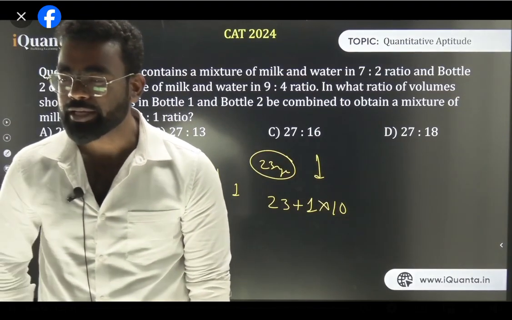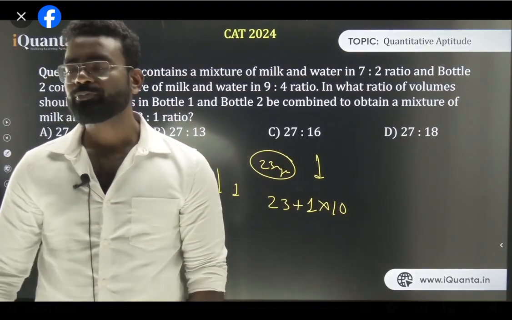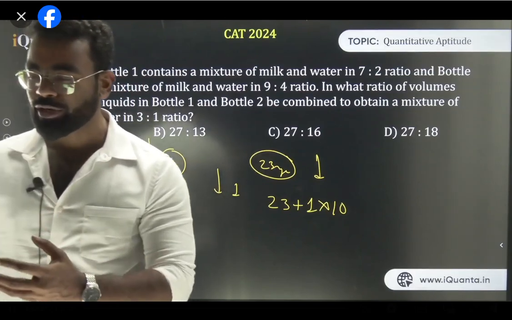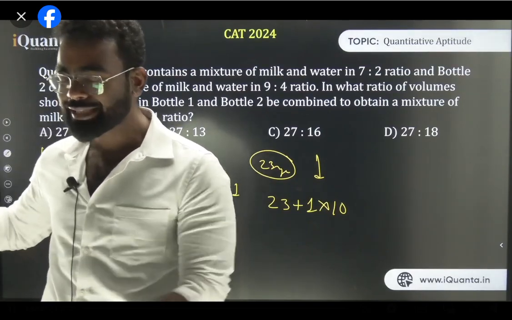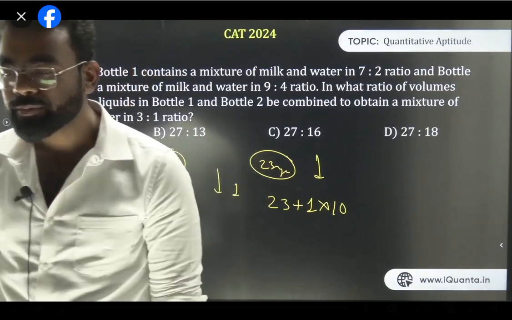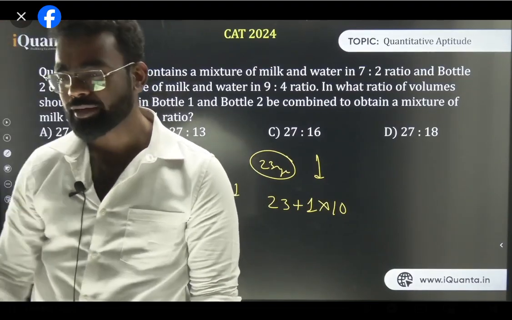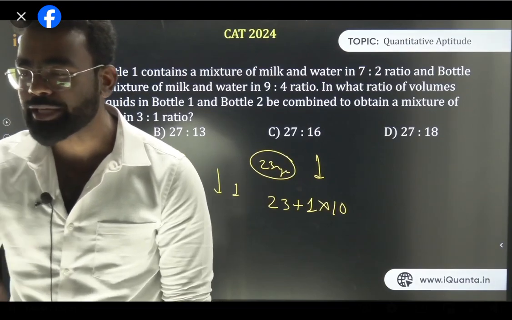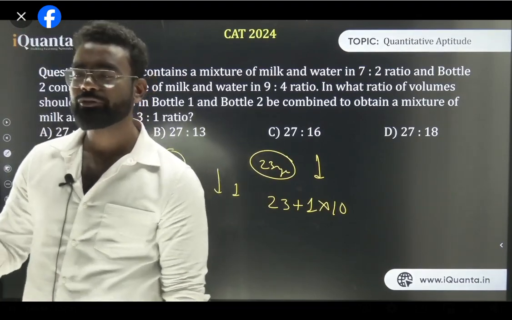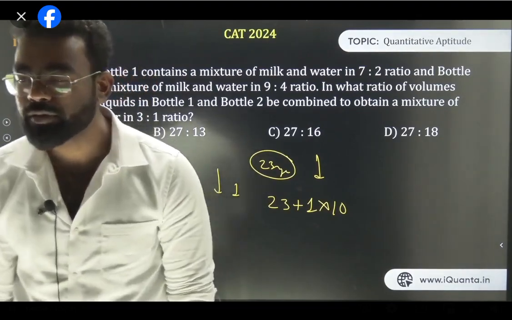The question from Anshika is why it is plus 1. Because someone left and someone entered and the average decreased. When the average decreases, that means the person who left has the higher value. That's why. We have not converted 3:1 to 27:13, guys. We just subtracted, then we get the answer.